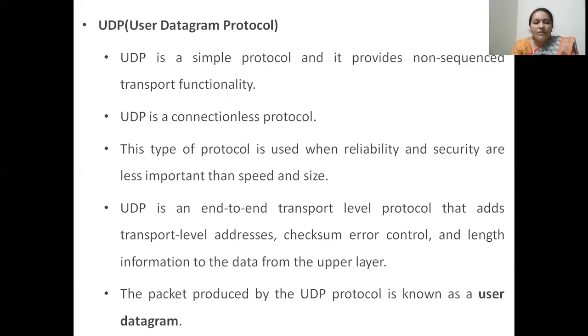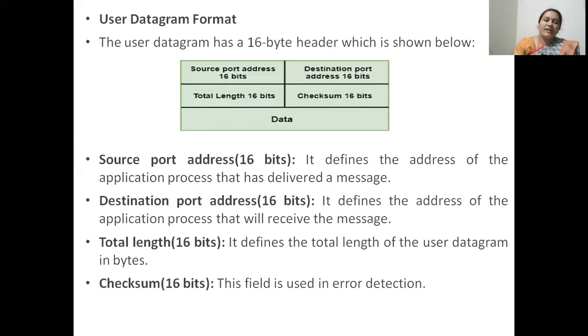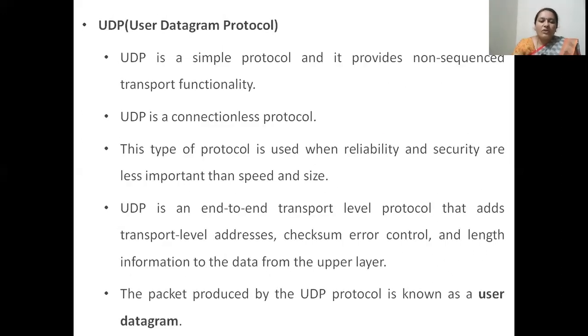UDP therefore provides for parallel transmission of user datagrams, so datagrams can be sent at a higher speed and more datagrams can be sent. But the problem is it never takes care of error recovery. It can only detect errors, and packets can also be received out of order at the receiving side.